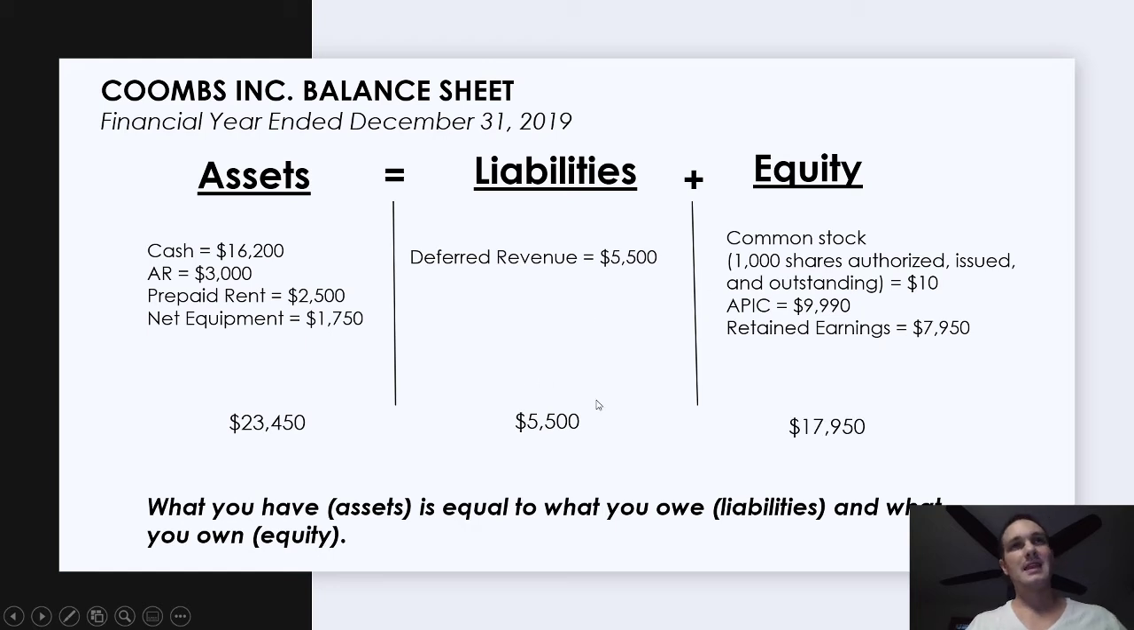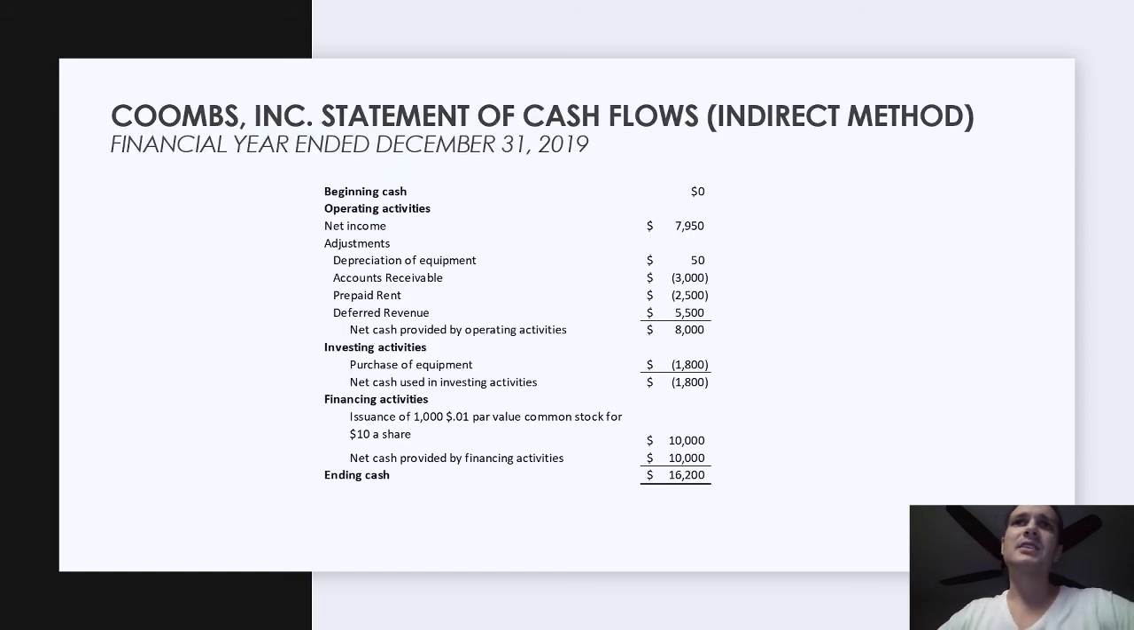And then the next accounting rule, right? The two accounting rules: debits always equal credits, and assets always equal liabilities plus equity. We can check here that the 5,500 plus the 17,950 equals the 23,450, which means we're creating our financial statements correctly so far. And then lastly, we have our statement of cash flows using the indirect method.